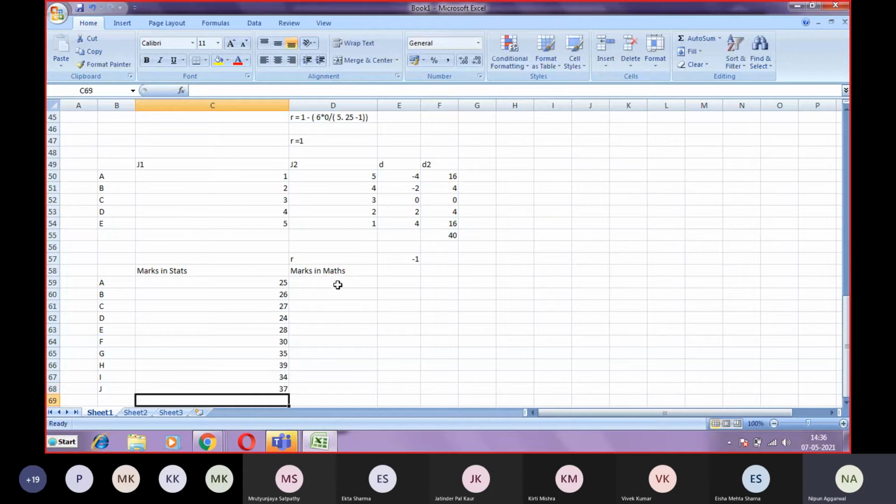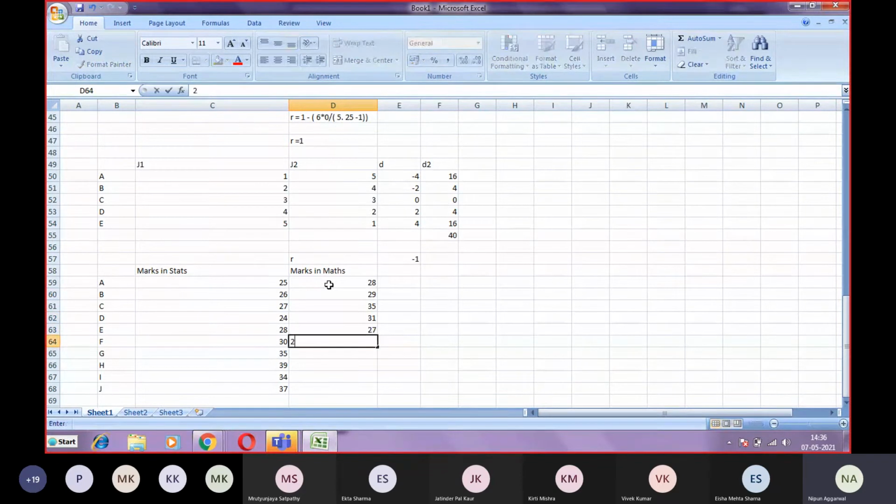Suppose these were the marks in stats scored by the 10 students, and the marks in maths are 28, 29, 35, 31, 27, 26, 24, 36, 39, 41. Suppose these were the marks scored by the students in maths.